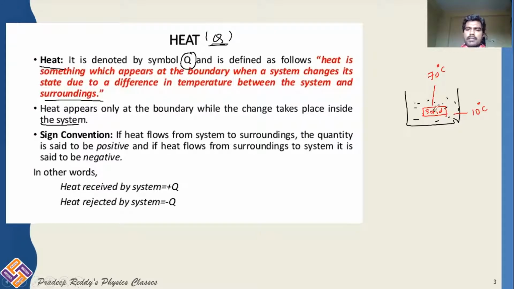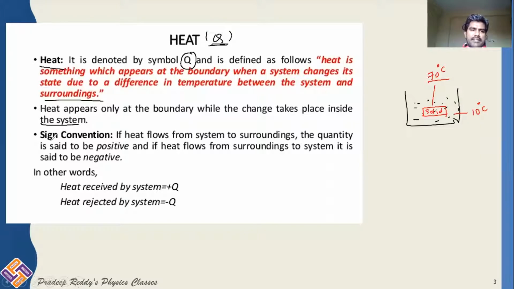So as the solid is in contact with the liquid, heat will be lost by the solid. Whatever heat energy is lost by the solid will be gained by the liquid. As a result, the solid loses temperature and the liquid gains temperature. So transfer of heat is from solid to liquid. As a result, heat lost by the solid body will be equal to heat gained by the cold body if the transfer of heat energy to the surroundings is negligible.